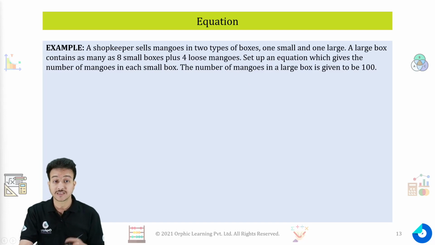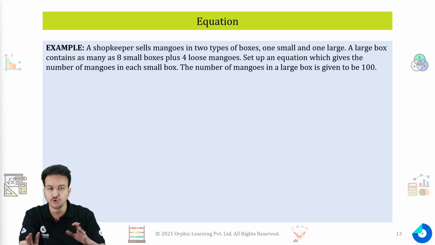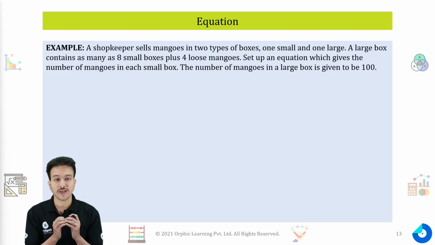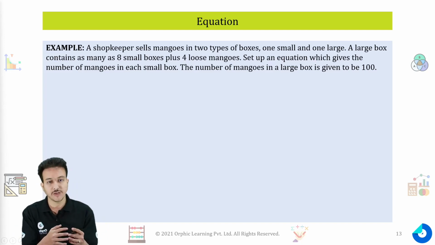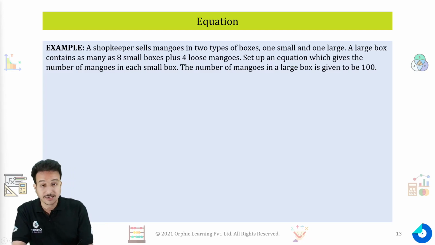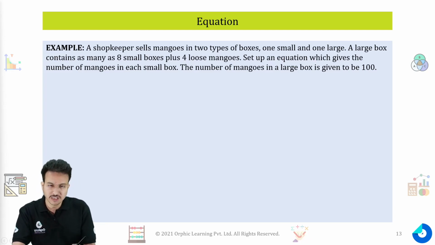A shopkeeper sells mangoes in 2 types of boxes, one small and one large. A large box contains as many as 8 small boxes plus 4 loose mangoes. Set up an equation which gives the number of mangoes in each small box. The number of mangoes in a large box is given to be 100. Now again we need to think the same, that is, we need to take the smaller value as the variable. Here we have one small box and one bigger box, so we will take the number of mangoes in the smaller box.